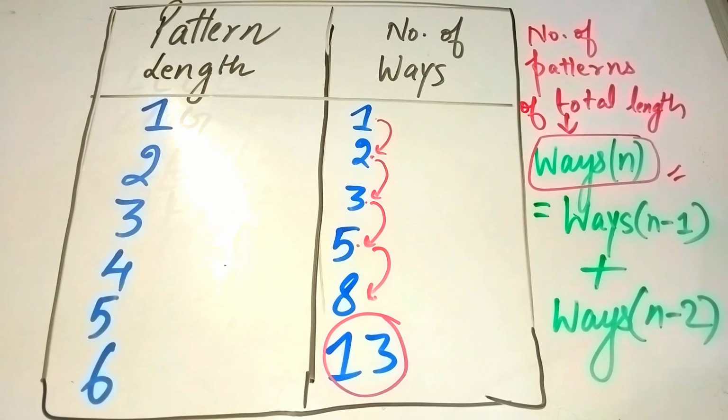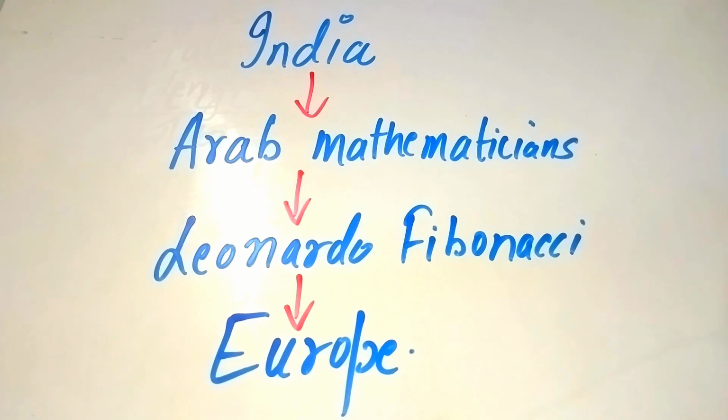The answer lies in the journey of knowledge. During the medieval period, Indian mathematics spread westwards through trade and scholarship. Arab mathematicians translated and studied many Indian mathematical works, including the Hindu-Arabic numeral system. Around the year 1200, an Italian mathematician named Leonardo of Pisa, better known as Fibonacci, traveled extensively around the Mediterranean.